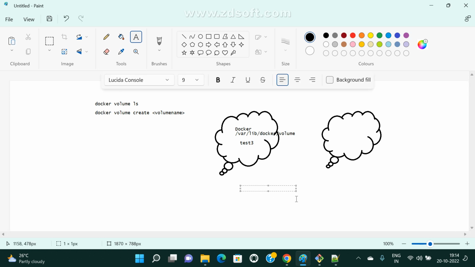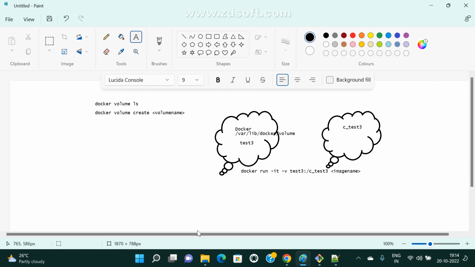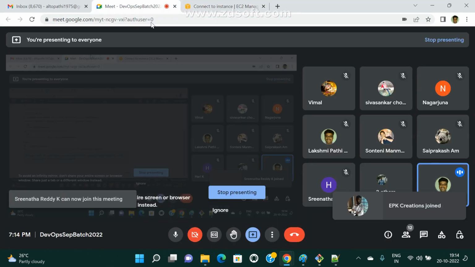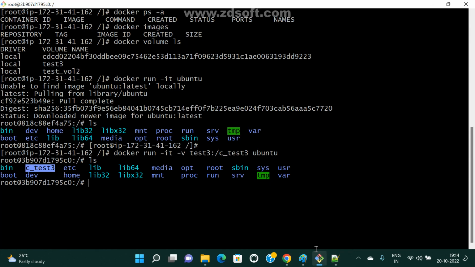So this is my path. docker run -it -v, volume name test3, colon, container path c underscore test3 I given, and I given the image name. So now one directory is created here: c underscore test3. By default it is creating that one.